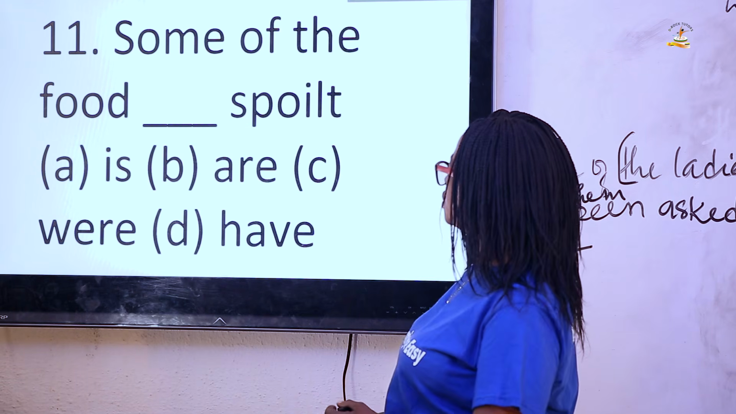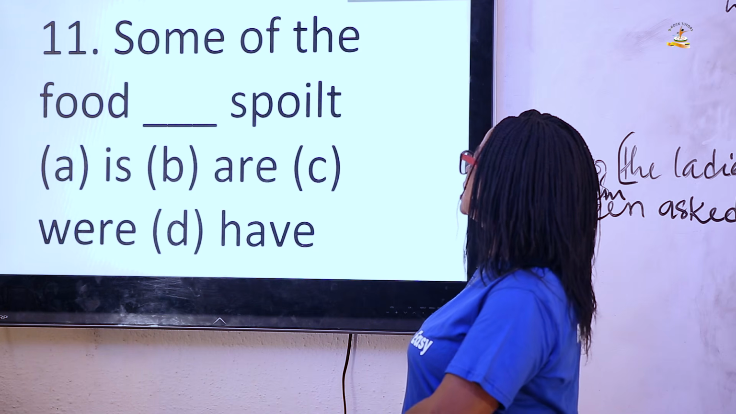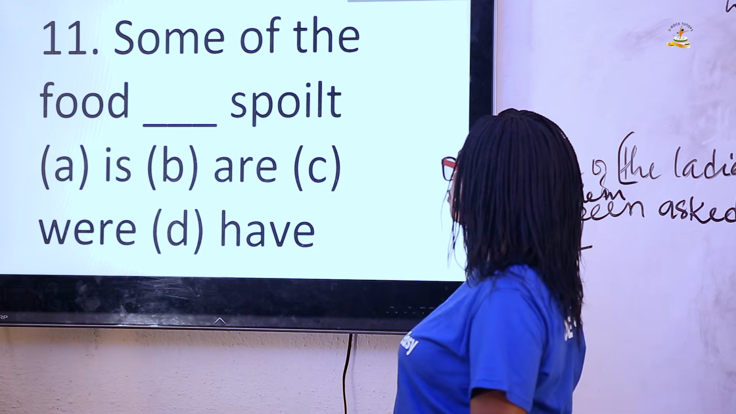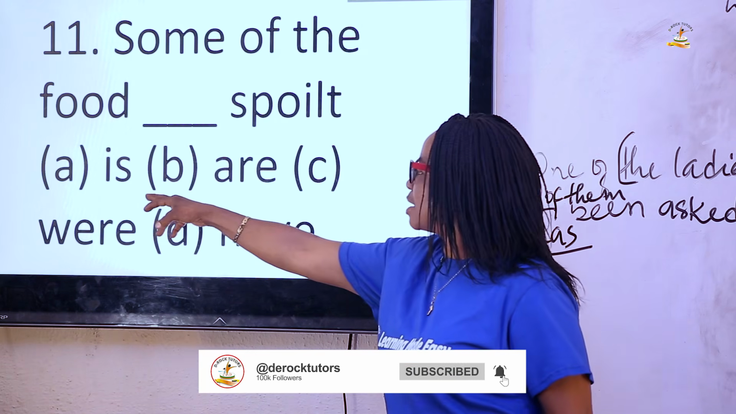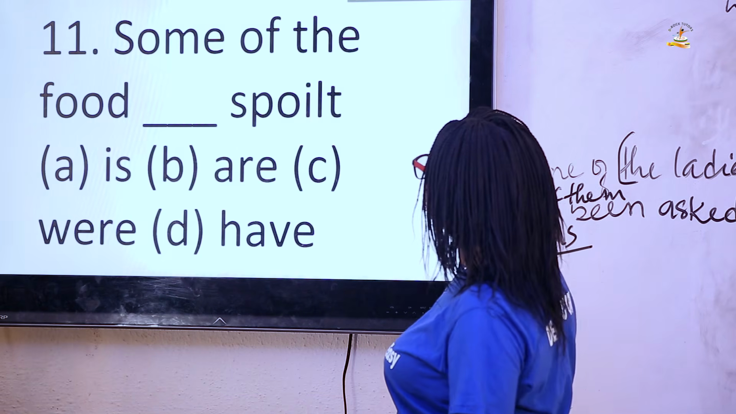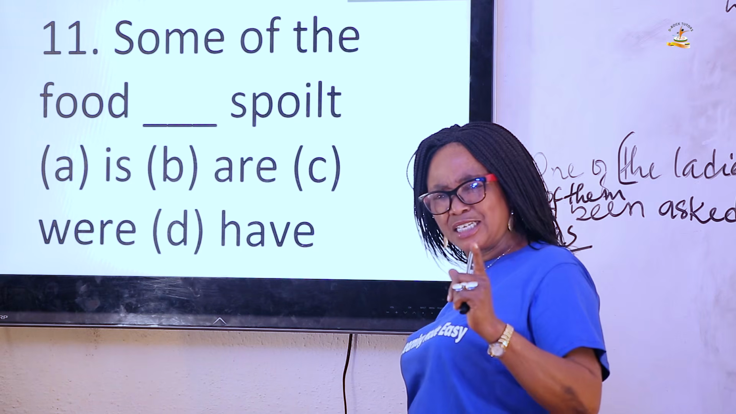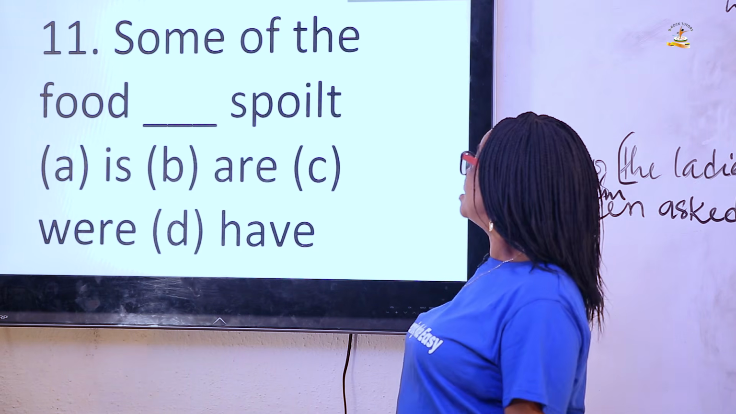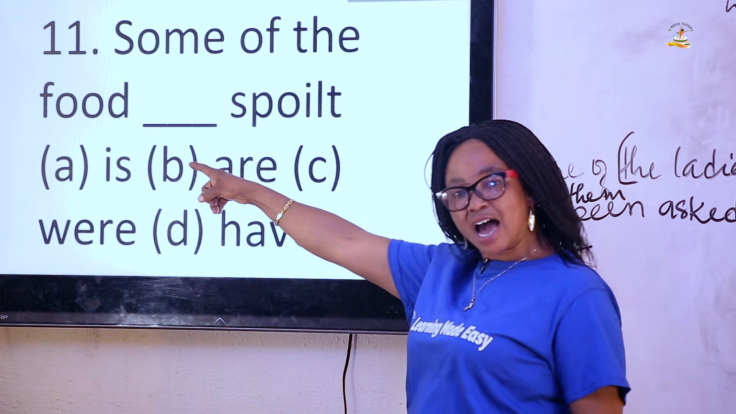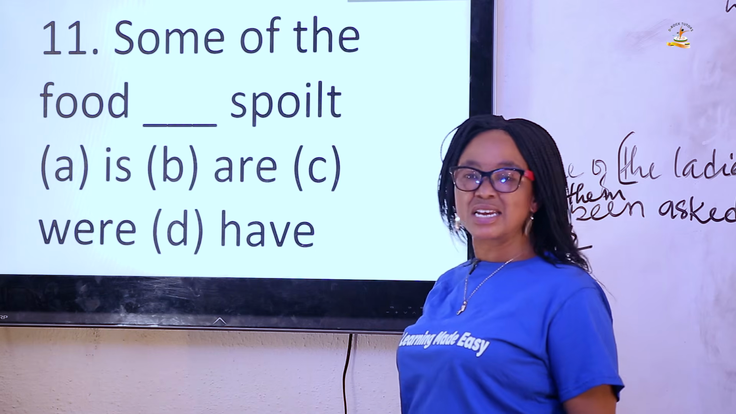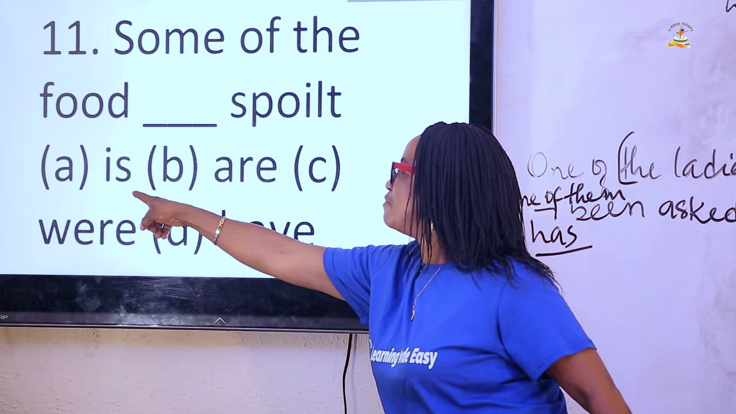Now let's go to question 11. Some of the food spoils. Some of the food dash spoils. Now let's look at this. The answer here should be A. Some of the food is spoilt. Why have we chosen is, a singular verb? The reason is that the reference here, which is the food, the noun, is a singular noun. Because it's a singular noun, it should employ a singular verb.